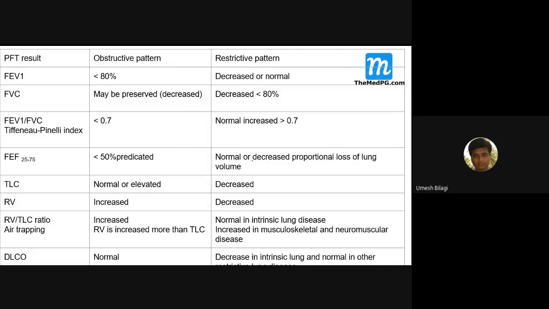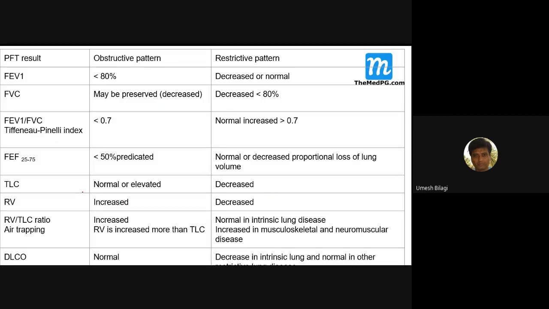It may be normal or decreased in the restrictive pattern. Total lung capacity is normal or increased in the obstructive pattern. Here it is decreased, with loss of lung volume. So residual volume is increased here and decreased here.